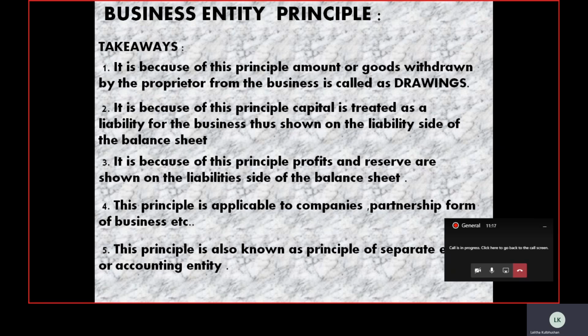So children, I hope this is clear. What does the business entity principle stand for? It means that in order to maintain transparency of the business transactions, we should not merge the personal transactions of the owner with those of the business. They should be kept separate, apart from each other. That's what this principle says. And it can also be called the accounting entity, or the separate entity.